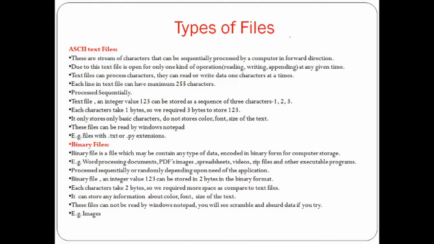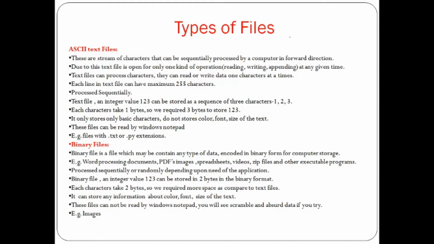ASCII files are generally processed sequentially. In a text file, an integer value 123 can be stored as a sequence of 3 characters: 1, 2, and 3. Each character takes 1 byte, so we require 3 bytes to store 123.